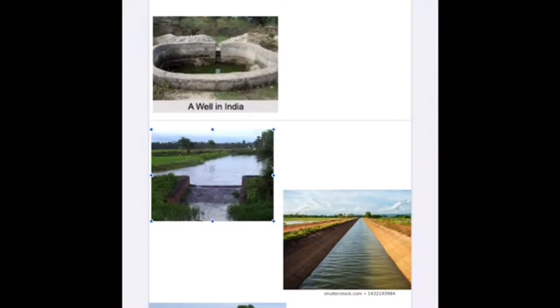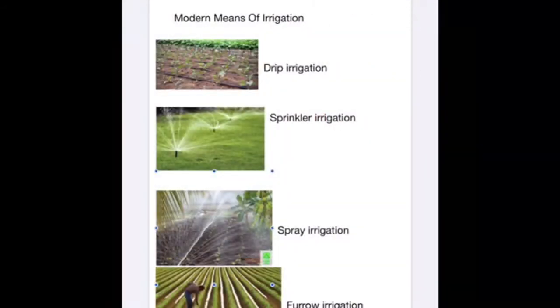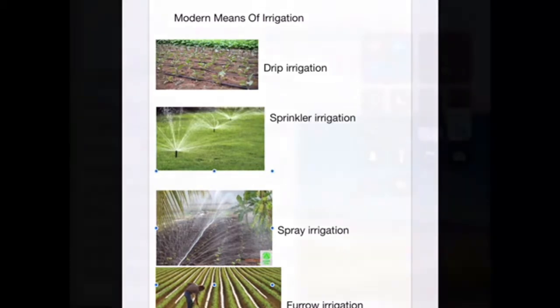Based on the availability of surface and groundwater, relief, soils and climatic conditions, different means of irrigation are utilized in India. The traditional or conventional means of irrigation include wells, tanks, canals and tube wells, etc. The modern methods of irrigation include drip irrigation, sprinkler irrigation, spray irrigation and furrow irrigation.